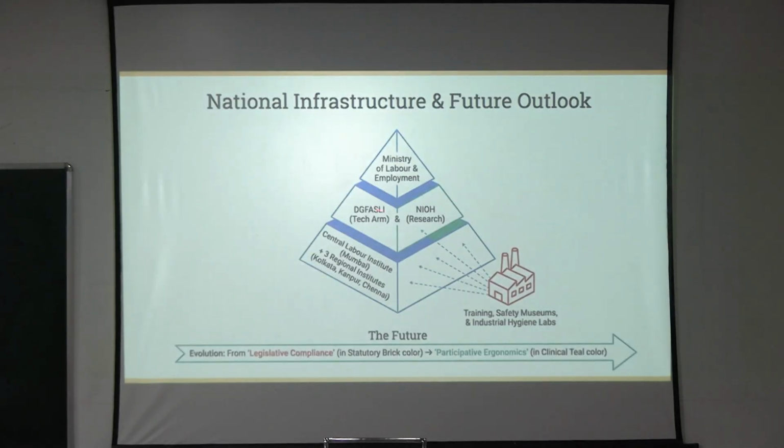And this is again the same thing, maybe the future outlook or national infrastructure from these institutes. That is, the Central Labour Institute in Mumbai and regional institutes in Kolkata, Kanpur and Chennai, okay, they are then overseen by the tech arm and the research arm, that is National Institute of Occupational Health, and they are overseen by, which ministry does it fall under? It falls under the Ministry of Labour and Employment. Okay, so this is the ministry which all this occupational health falls under.